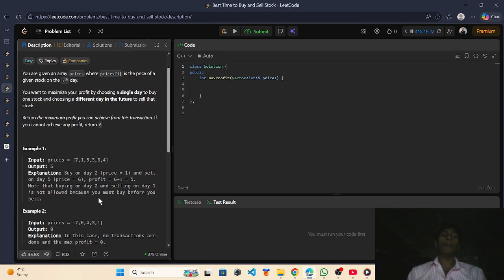So you have an overall profit of 5. That is the maximum profit, buying at 1 and selling at 6, and you have to return the maximum profit. If you have not achieved any profit, you have to return 0. First of all, you have to find the minimum price of the stock.